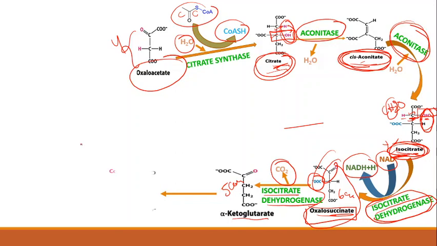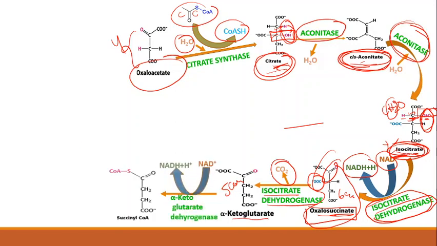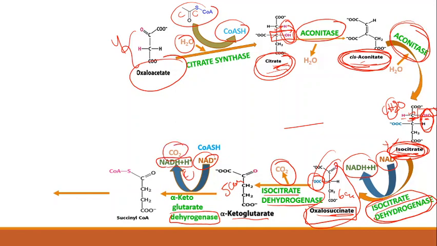Next, alpha-ketoglutarate is converted into succinyl-CoA in the presence of the enzyme alpha-ketoglutarate dehydrogenase. This step is very important for the citric acid cycle. Why? Because in this step, 3 steps are followed. What are the 3 steps? The first step is dehydrogenation, a reduction reaction: NAD plus is converted into NADH plus H plus. Another is decarboxylation, where carbon dioxide gets removed. And here CoA-SH gets attached, so succinyl-CoA has CoA-SH attached. These 3 steps are very important for converting alpha-ketoglutarate to succinyl-CoA.